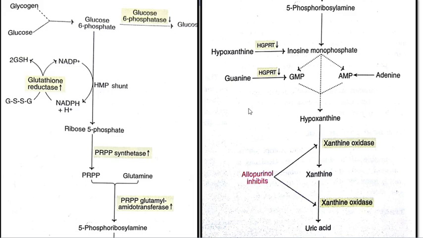The glutamine condenses with the PRPP, giving phosphoribosylamine. The phosphoribosylamine is converted into IMP. The IMP is converted into GMP, AMP and hypoxanthine. All three are converted into xanthine and uric acid with the help of various enzymes.